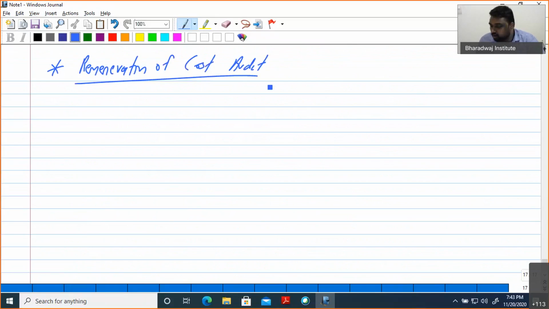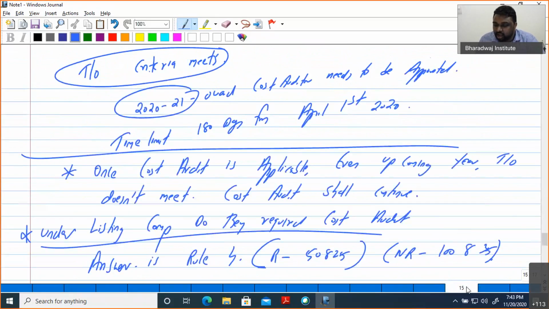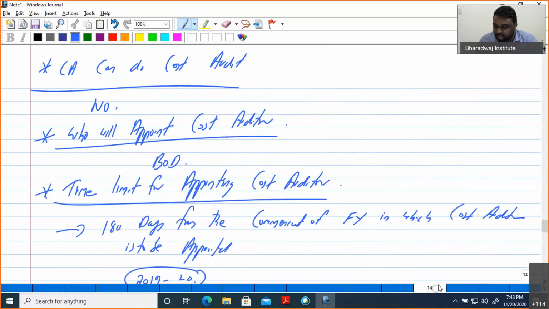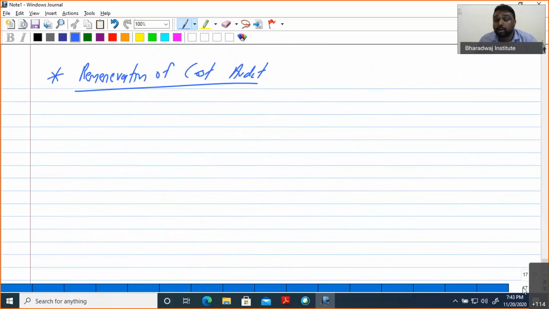Just now we have discussed that appointment of cost auditor is done by the board of directors. But for remuneration of cost audit, what is the provision? The remuneration has 2 points.